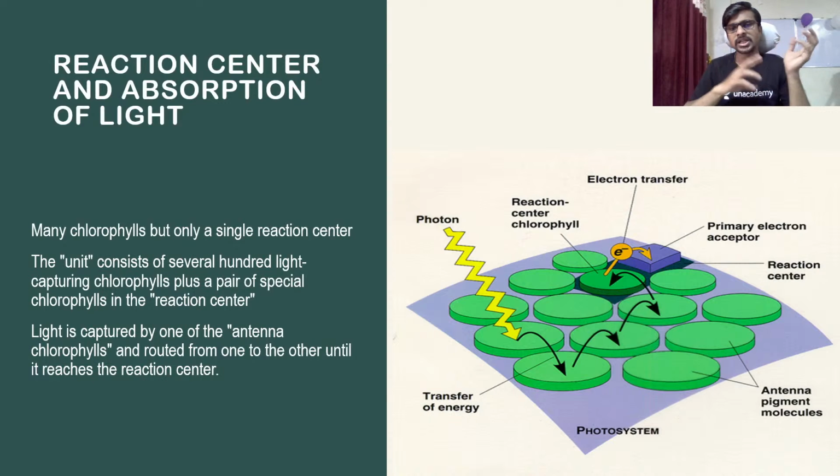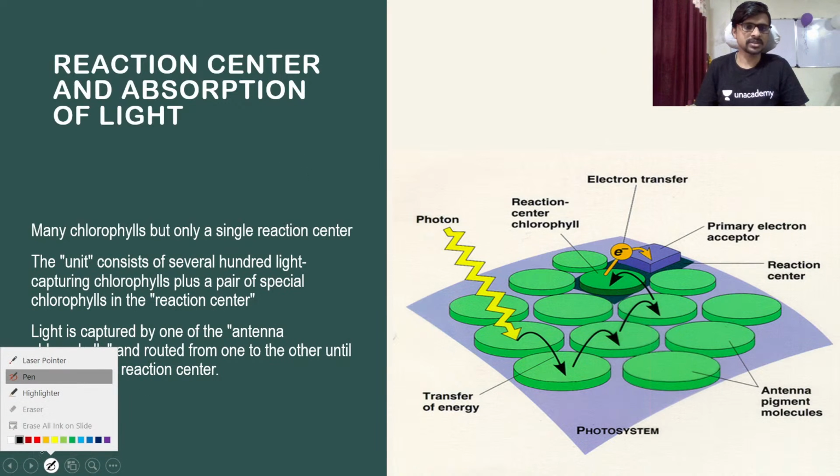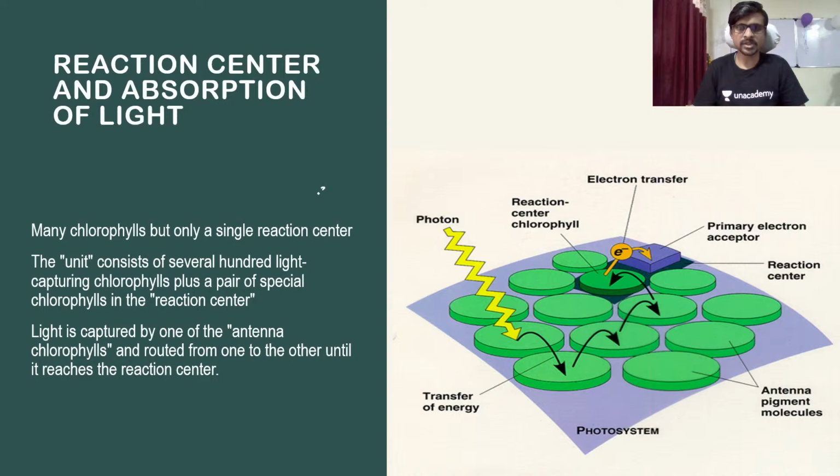So let's see actually what happens inside. For example, this is a chlorophyll, guys. When light rays come and have an impact on a chlorophyll, the chlorophyll is excited.